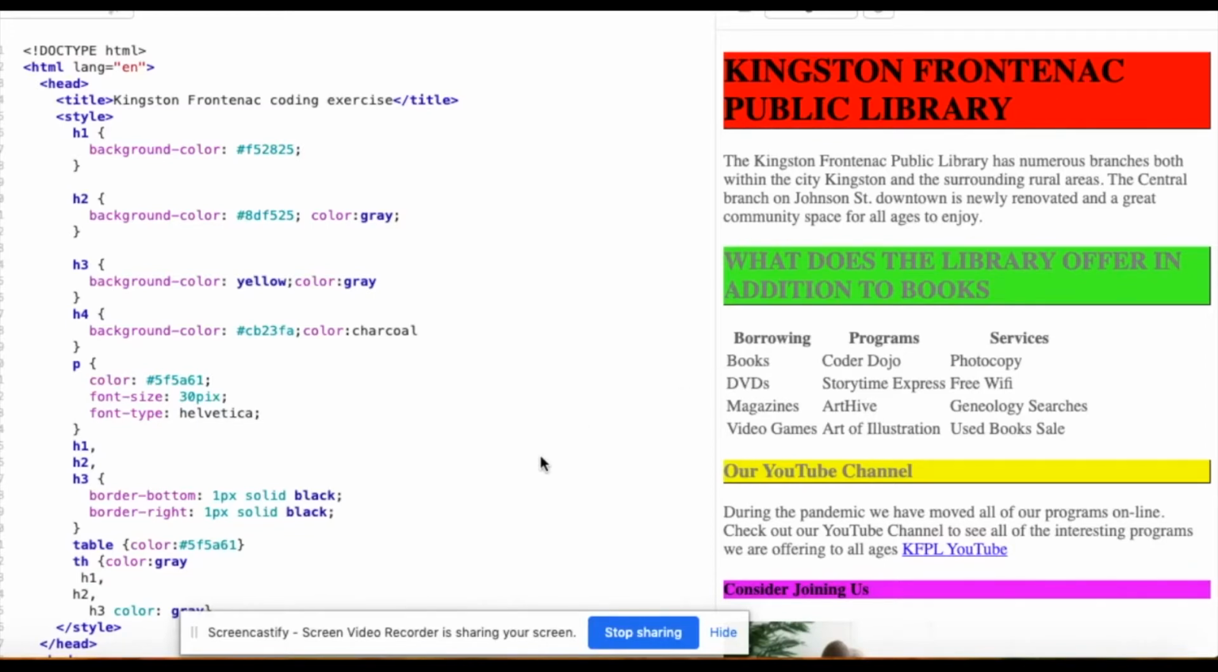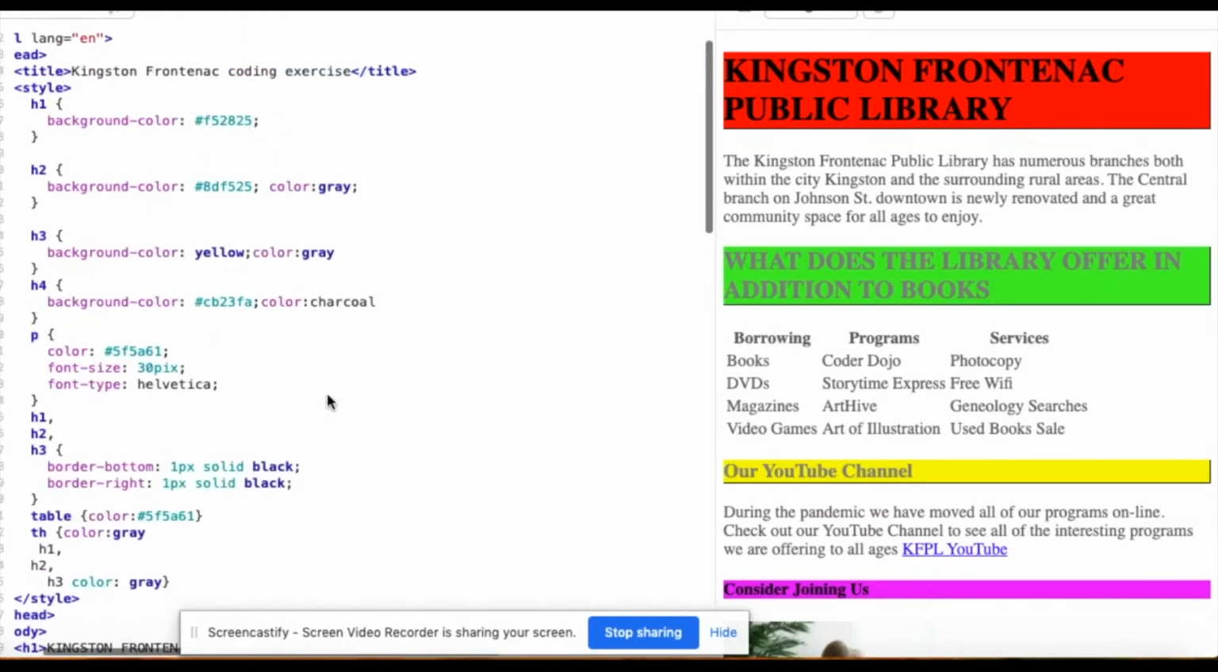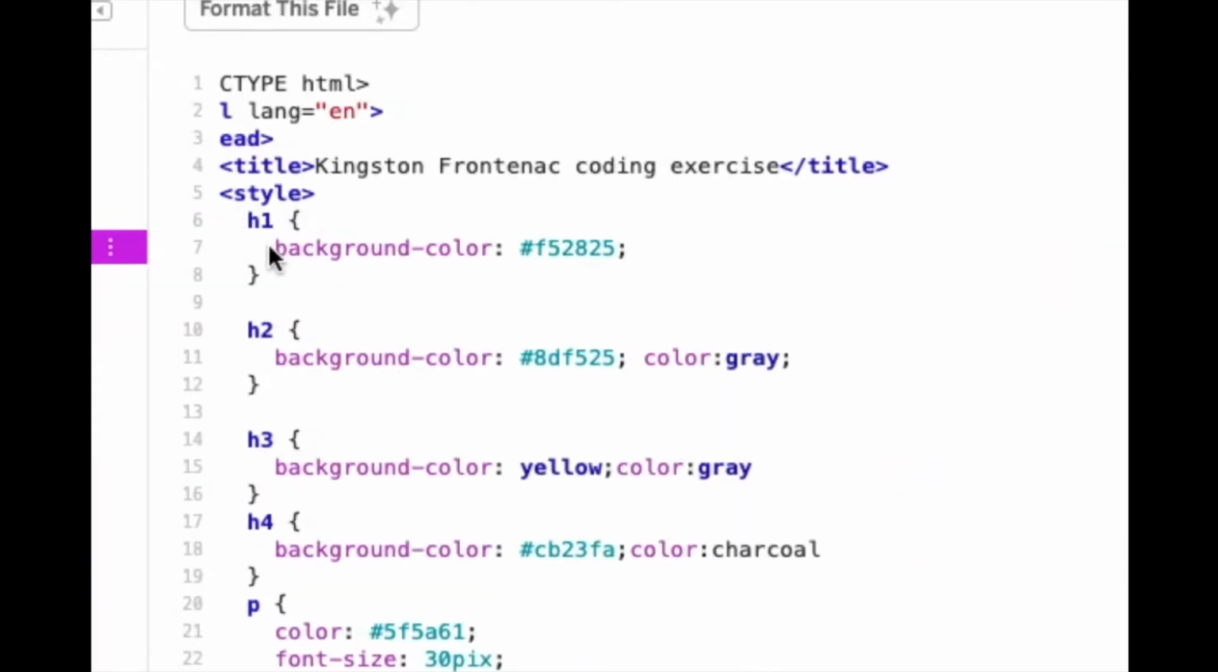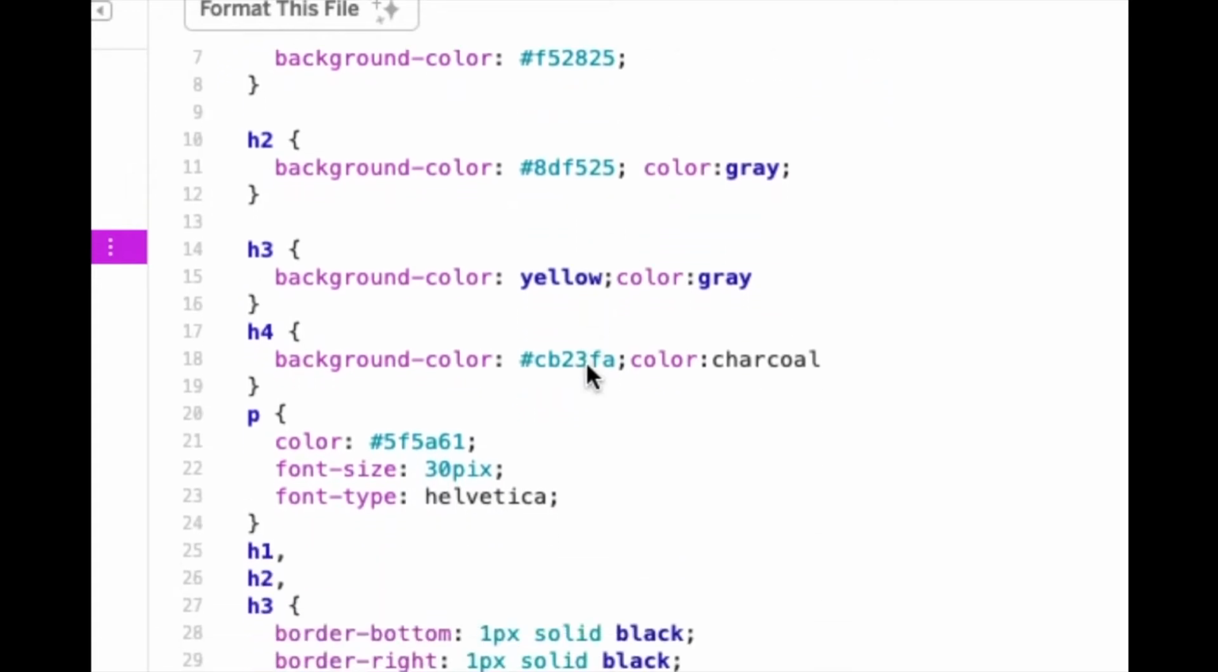I have taken the website we've been working on and applied some of the new colors that I have found using hex codes. In some cases, I used the word. I just played around until I found a color scheme that seemed appropriate, and these colors go better with the logo the Kingston Frontenac Public Library uses. You can see that I went into this style section and simply with the rules we had already entered, changed the colors to new colors that I found on the website.